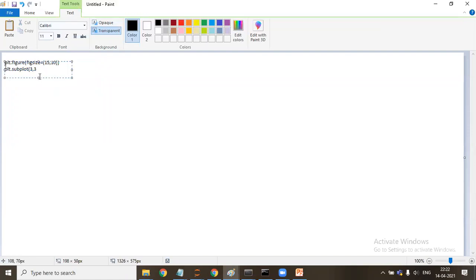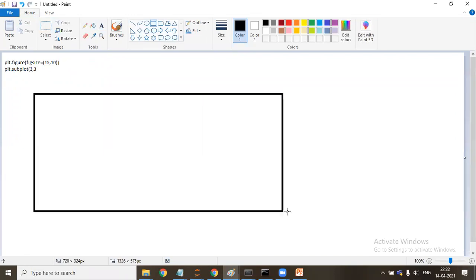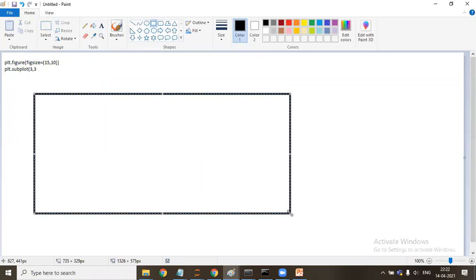Take it as a bracket only. For example, this is closed bracket 3, 3 and the bracket is here. What it will do is make a figure of 15 by 10 and allocate the space like this: three rows and 3 columns.